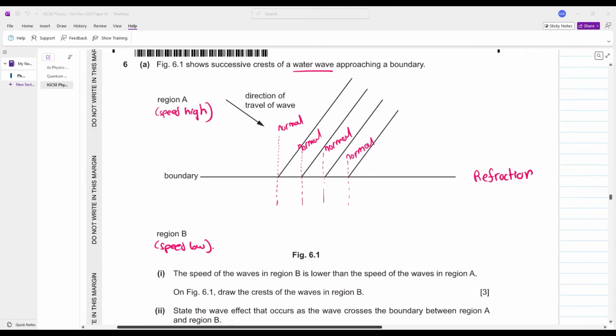Water waves. और बेटा क्या आपको कोई remote idea है कि ये कौन सा scenario है? Do you have any remote idea कि ये कौन सा scenario है? This is the scenario of water waves moving from which to which region? From a deep to a shallow region. Sir, how do you know that? Always remember, in a shallow region, the speed of the water waves is low. In a deep region, the speed of the water waves is high.